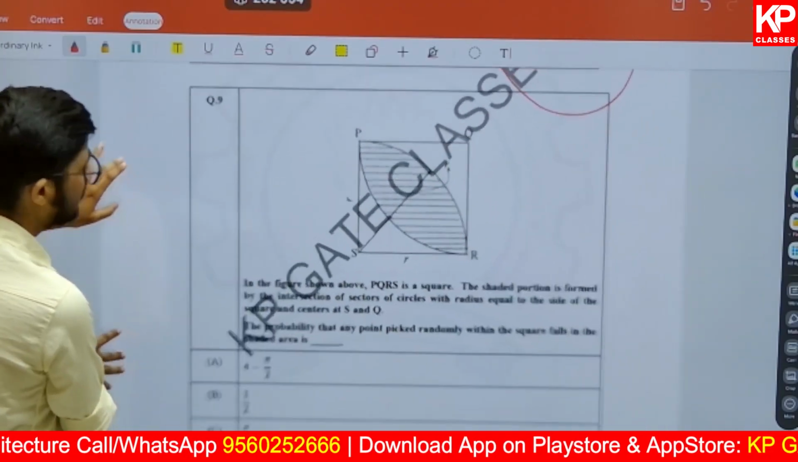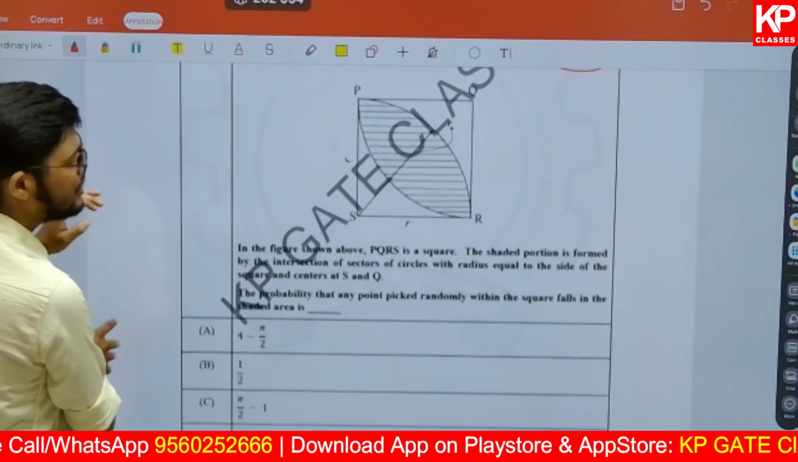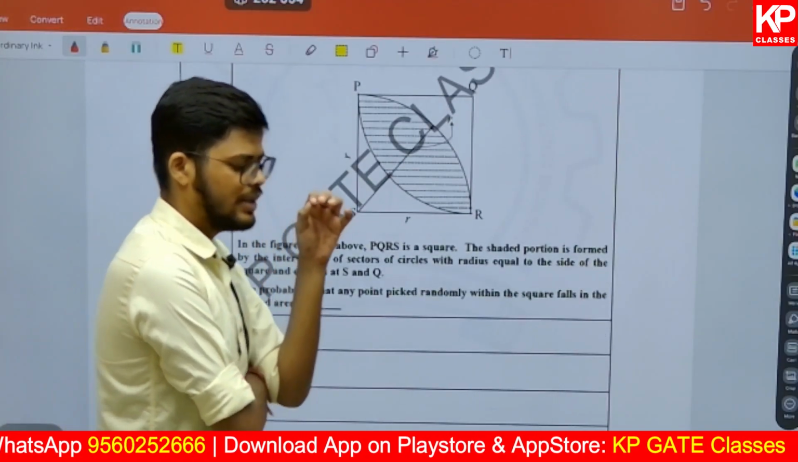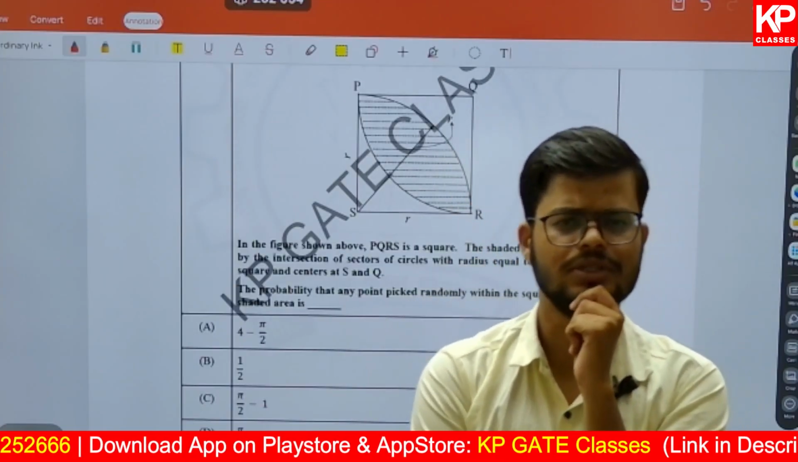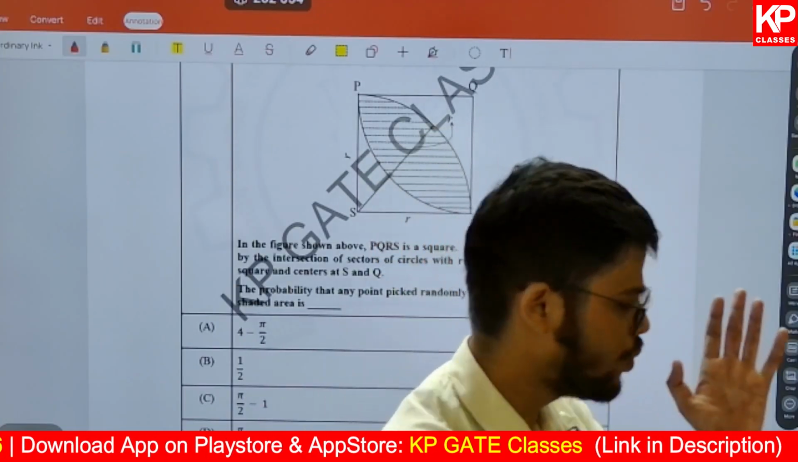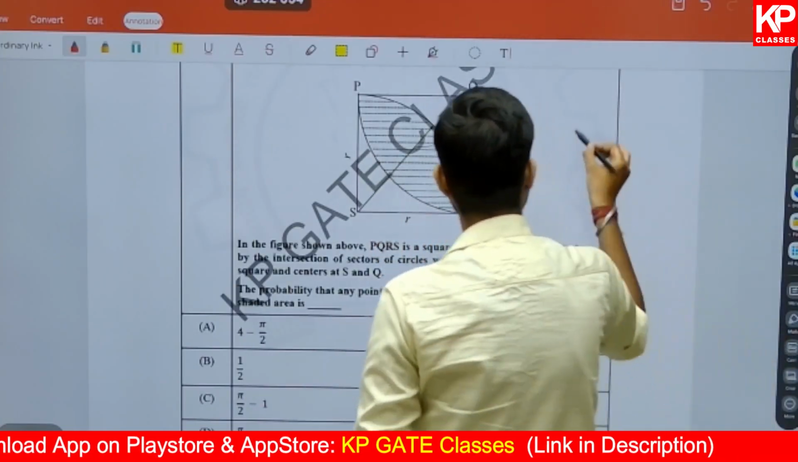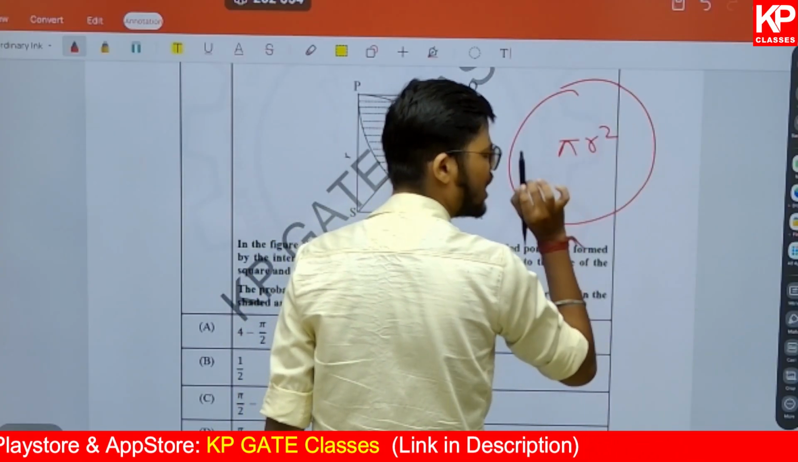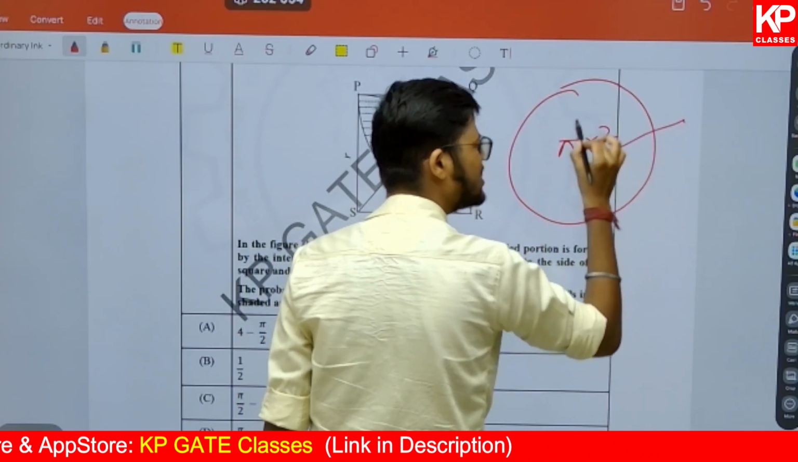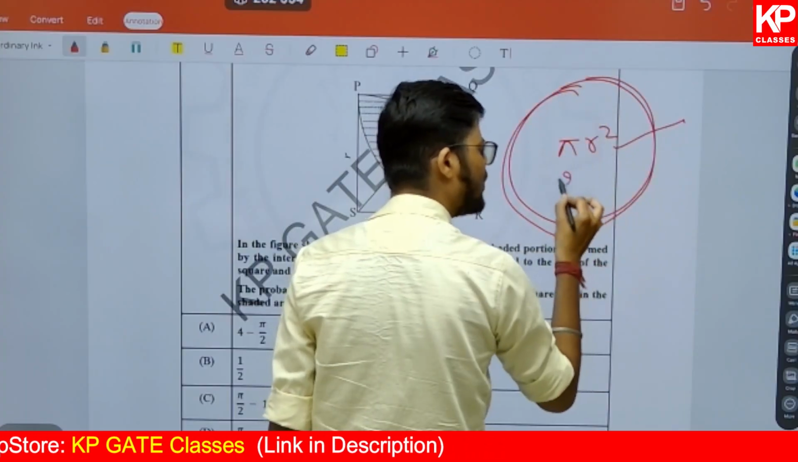Now here comes question number 9, and that question is based on mensuration, 2-dimensional mensuration. You need to understand, do you know what is the area of a circle? It is pi r square. If you know that, what is the circumference of the circle? It is 2 pi r.